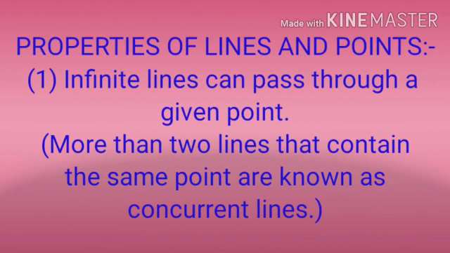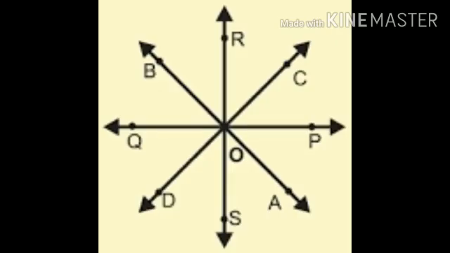Properties of lines and points. Infinite lines can pass through a given point. More than 2 lines that contain the same point are known as concurrent lines. It means if through a single point more than 2 lines are passing, they all are known as concurrent lines. Look at the example. Here, more than two lines are passing through a single point O. So, these all lines are concurrent lines.